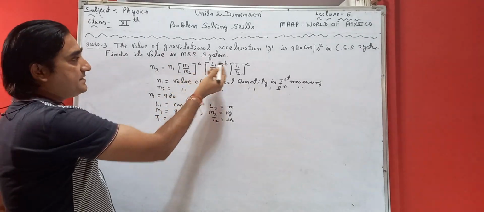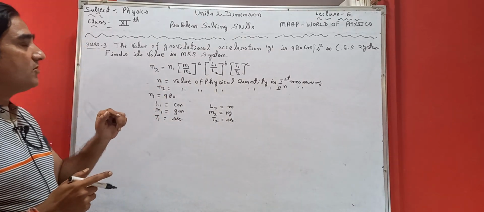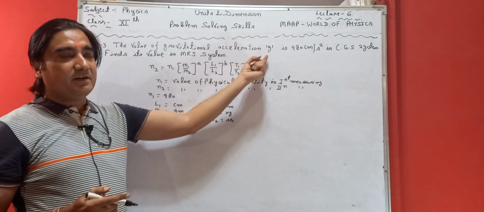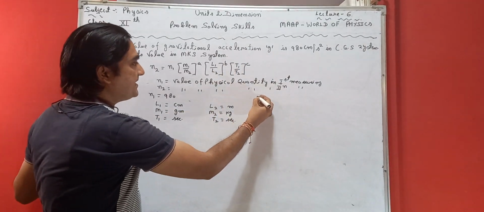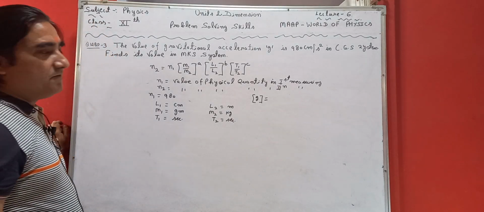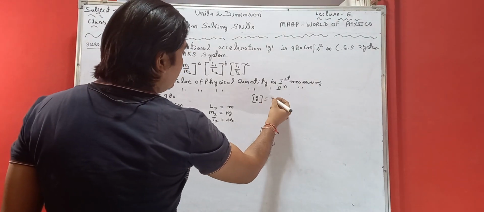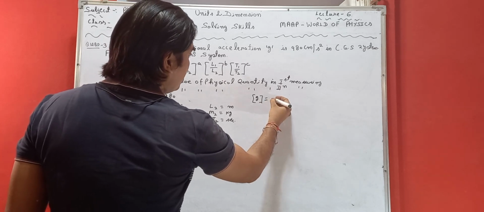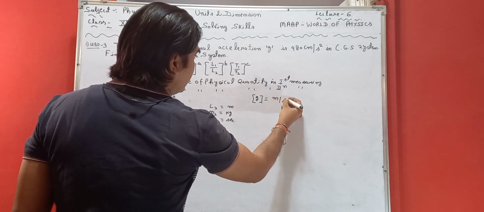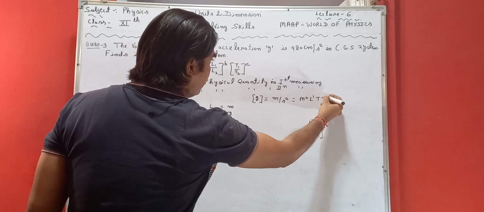What are a, b, c? They are the dimensions of that particular quantity. In our question, g is that physical quantity. So what is the dimension of g? The unit for g is meter per second square, based on that we can write M^0 L^1 T^-2.